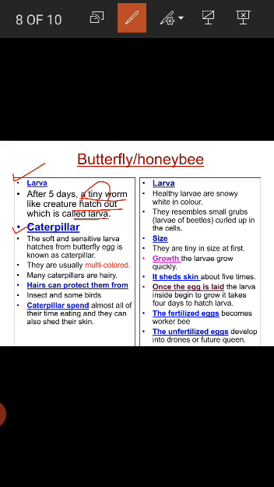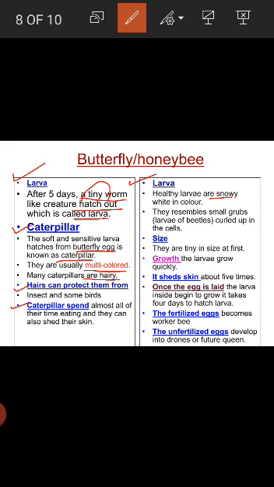Caterpillar. The soft and sensitive larva hatches from butterfly egg and is known as caterpillar. They are usually multicolored and many caterpillars are hairy. Hair can protect them from insects and some birds, and caterpillars spend almost all of their time eating, and they can also shed their skin. Then I discuss honeybee larva.